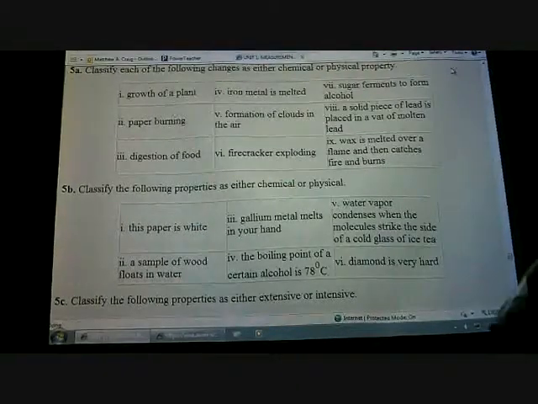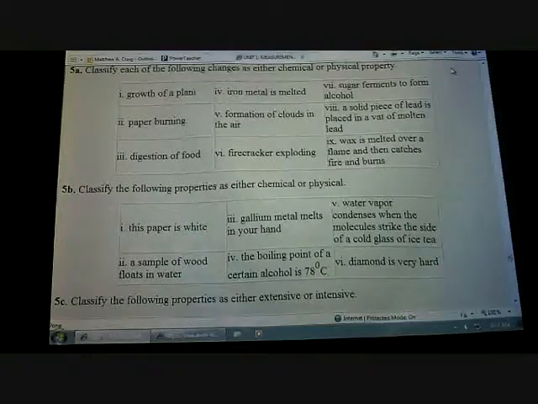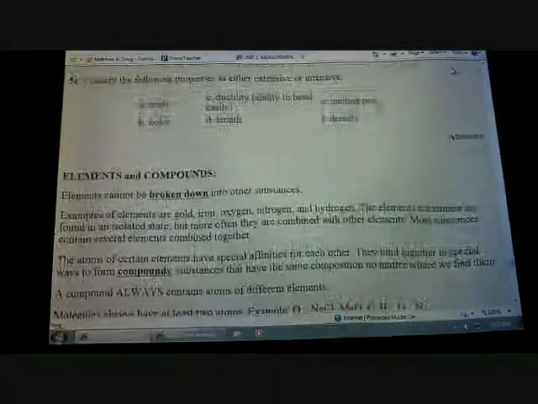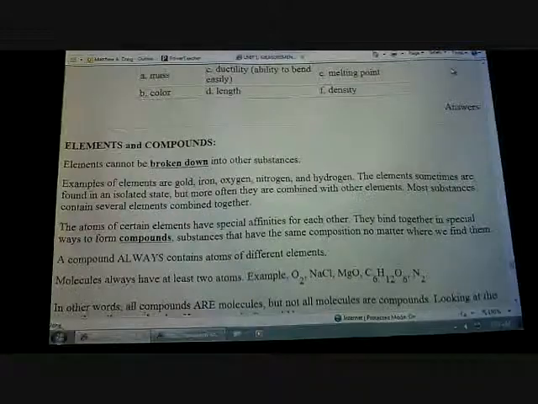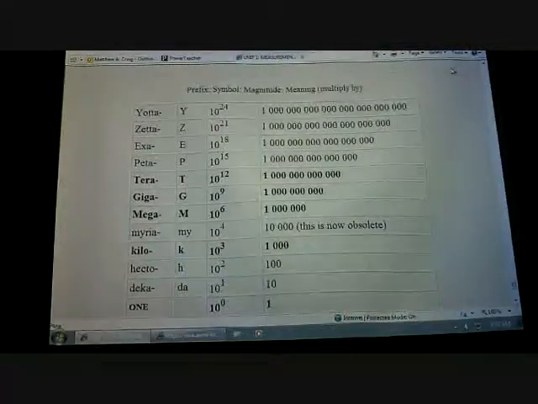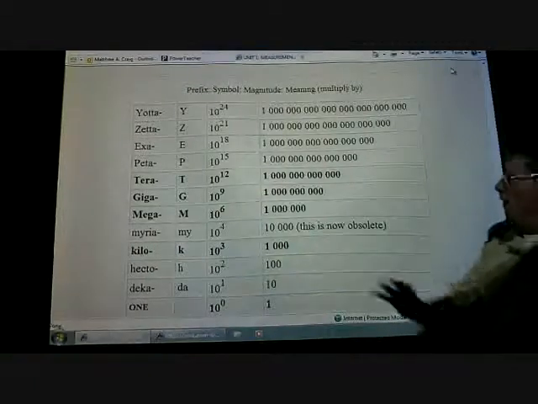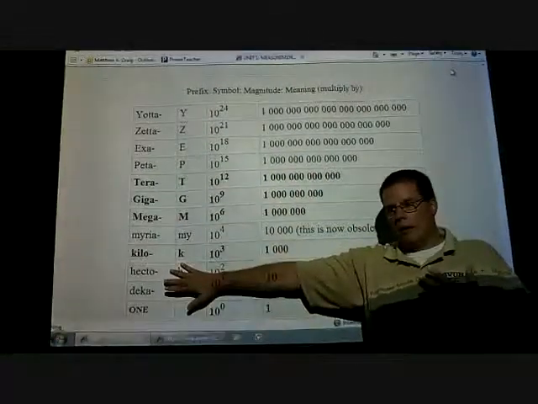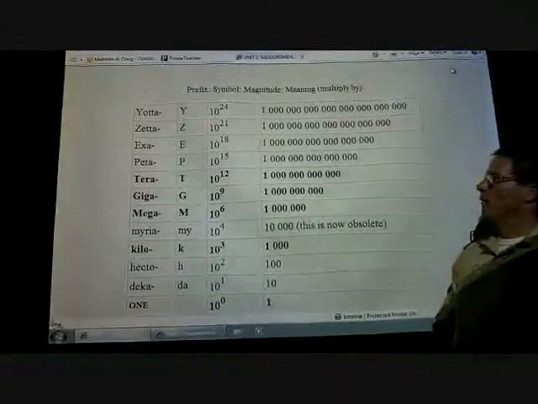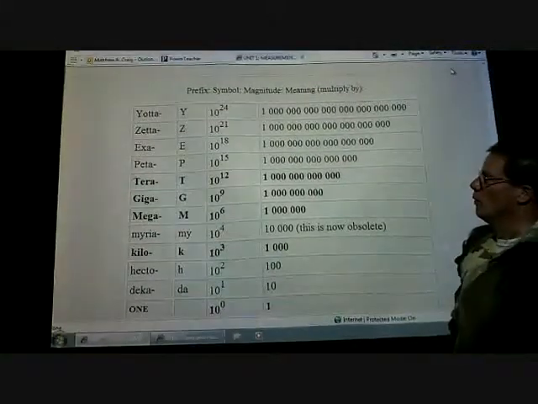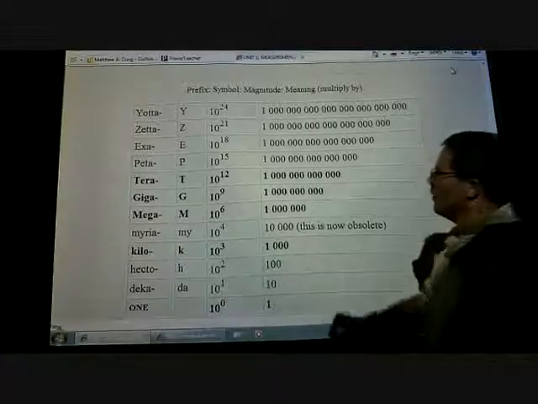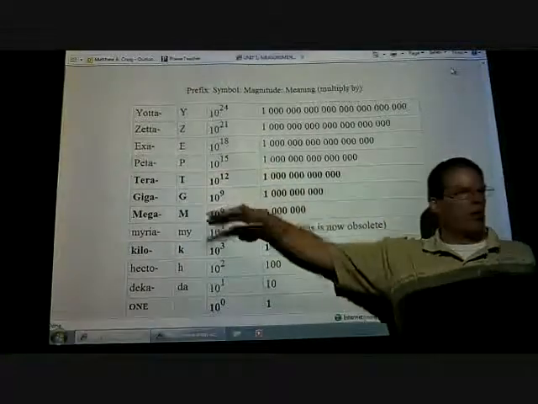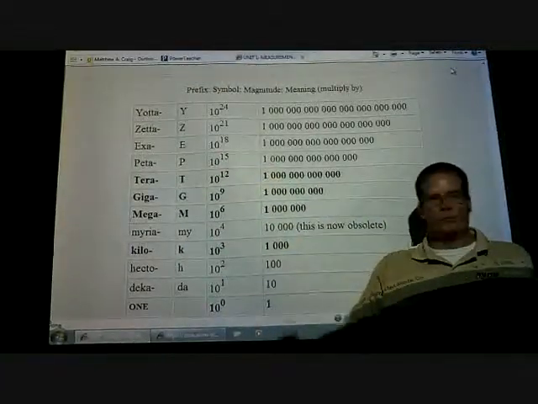What's this table thing about, though? Oh, the table? Let me show that real quick. No, it's not homework. This table here is all the metric prefixes that I know about, like yotta, or whatever. The only ones that are in bold are the ones that you guys are responsible for.